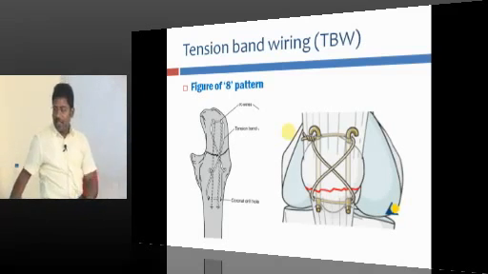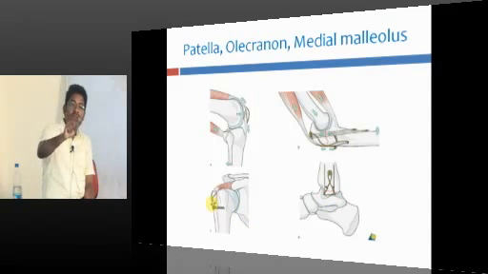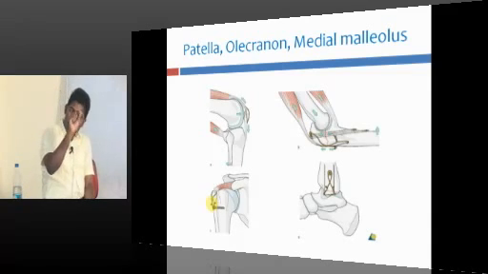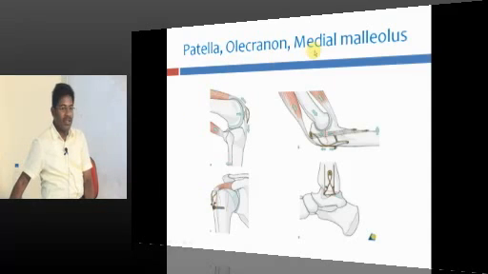fracture or patella fracture. There are certain other bones which can be treated by tension band wiring. What are they? See, this is patella fracture, and this is Olecranon. And what is this? This is medial malleolus. Medial malleolus you can use tension band wiring, and this is greater tuberosity. So, any small fragment bones around the joint. Medial malleolus is around the joint, patella is around the joint, Olecranon is around the joint, greater tuberosity. Around the joint, you can insert a wire in a figure of 8 manner. Okay. So, patella, Olecranon and medial malleolus, these are the bones which are treated by tension band wiring.